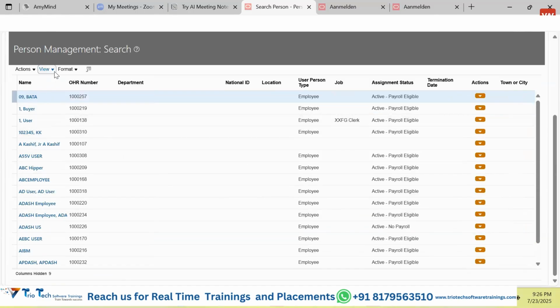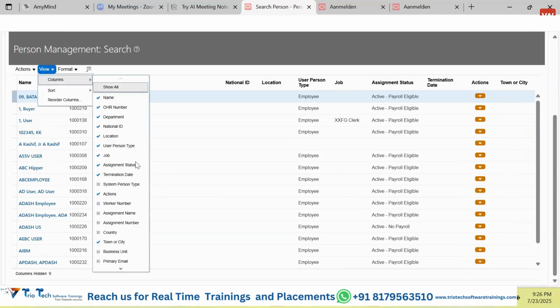Okay. So, guys, whatever columns have been listed here, we can enable and disable only those columns to be displayed. If you want to show the phone number or email address, and that is not listed here, we cannot show that here. Okay.